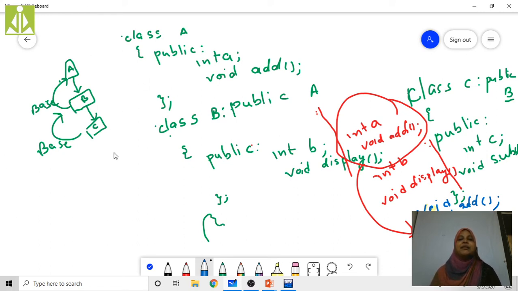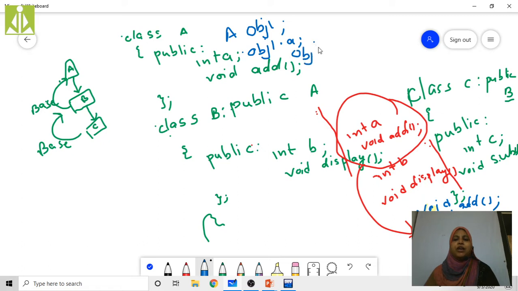Now for example, if I am going to create the object for this one, see here, for example, I am going to create object 1 by using class A. If I am going to create one object, right? By using this object, I can call the data members here, obj1.a, obj1.add. Is it right? Why? Because these two, a and add, are present in class A.